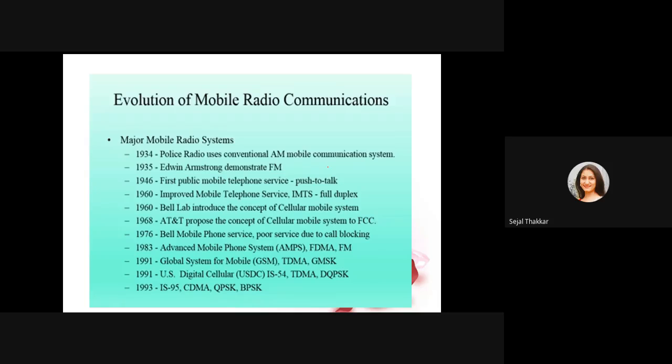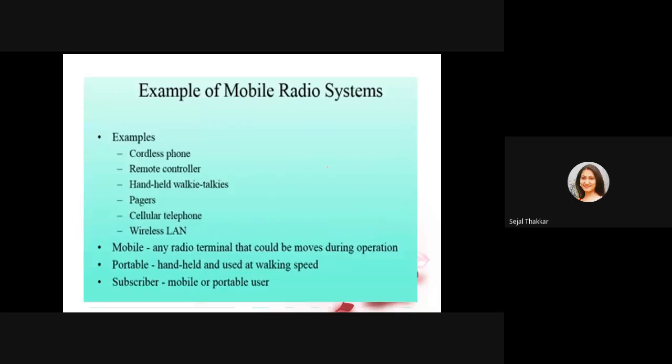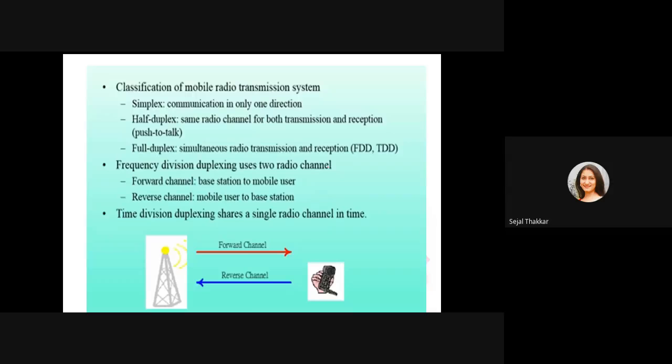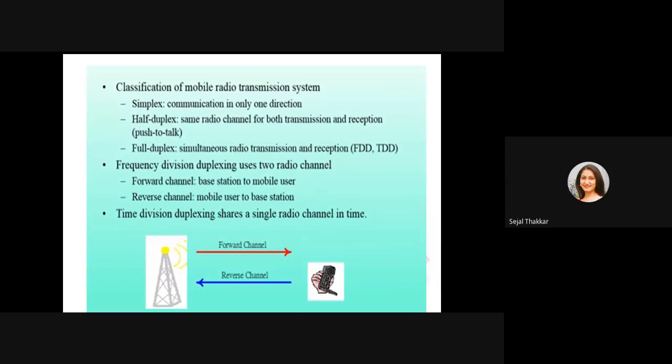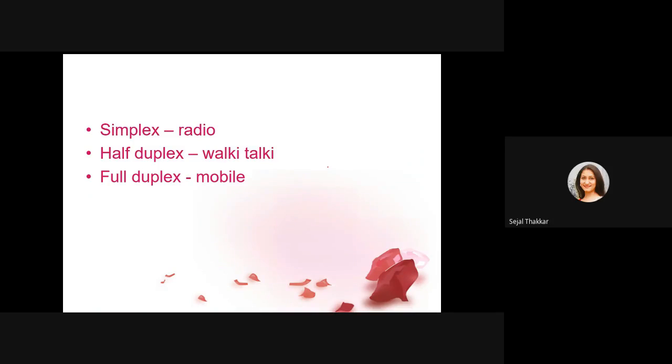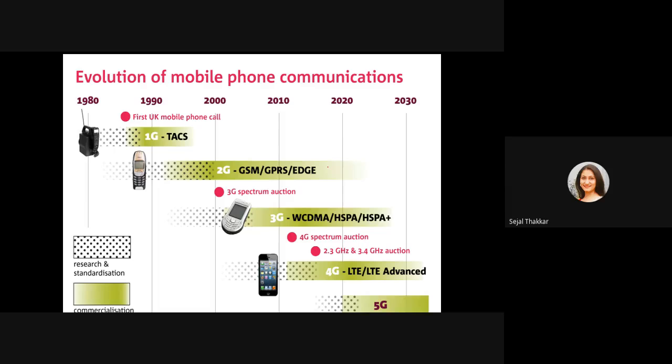It is given year wise, how they have found everything. Initially, we can say cordless phones were there, then the remote controller came to the market, walkie talkies, pagers, cellular phones. Then they used wireless LAN mobile. So these are the various generations of mobile that came into the market. And you can see here, after every decade there is an evolution in mobile, we can say, family.